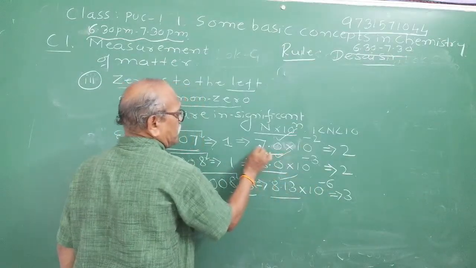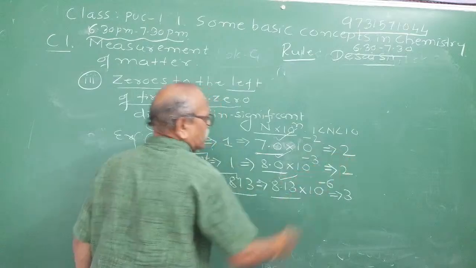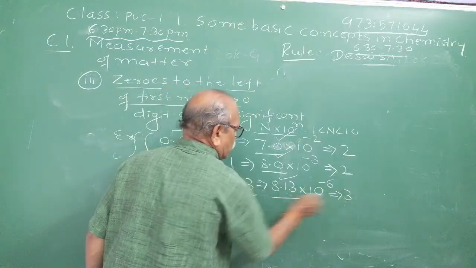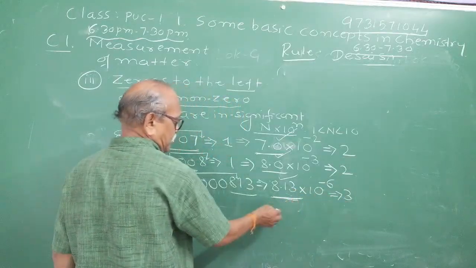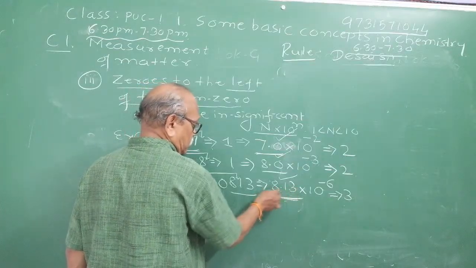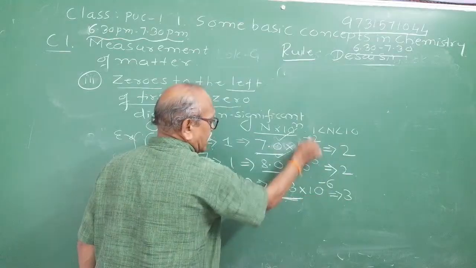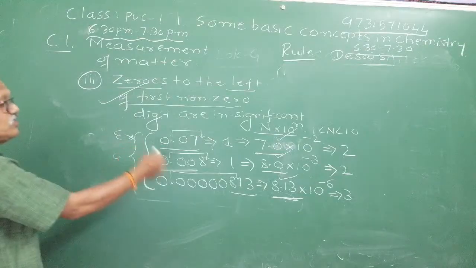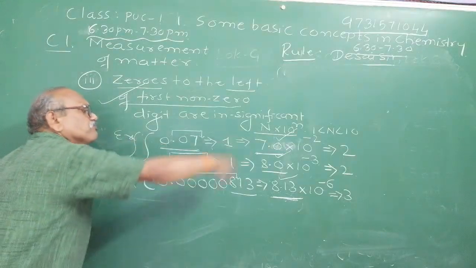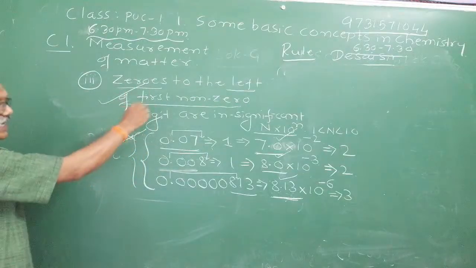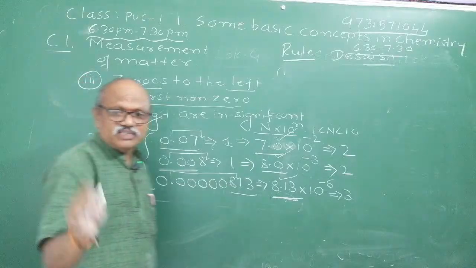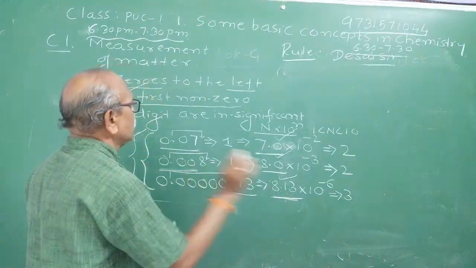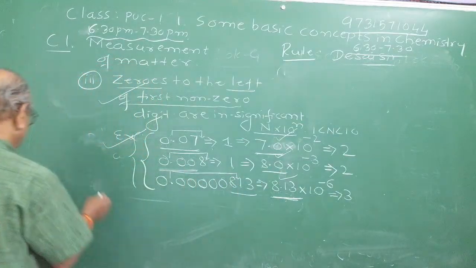The significant figures: if you write it as 7.0, it will have 2 significant figures. 8.0 will have 2 significant figures. 8.13 into 10 raised to minus 6 has only this decimal number part that you have to take. You can neglect the power of ten. So scientific notation helps you whenever the first non-zero digit comes after a number of zeros; there you write in scientific notation and decide. Therefore, in physics and chemistry, you use scientific notation so that the significant figures can be very clearly understood. That is the third rule.